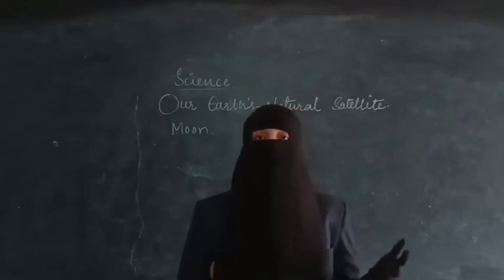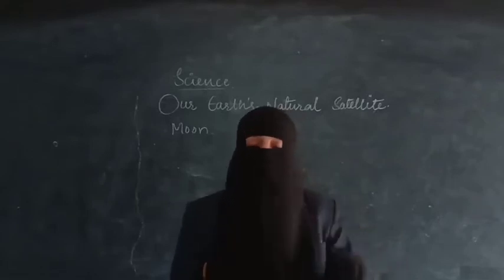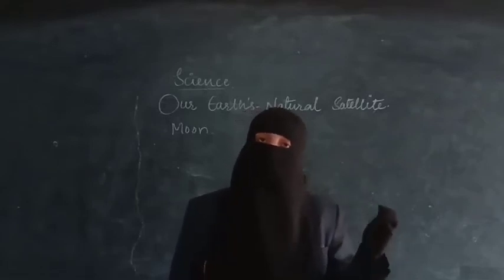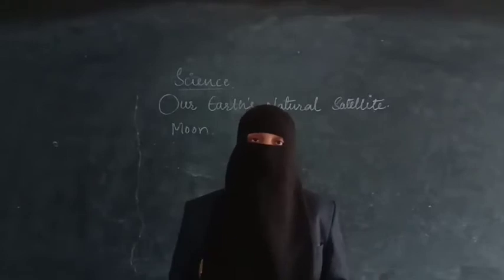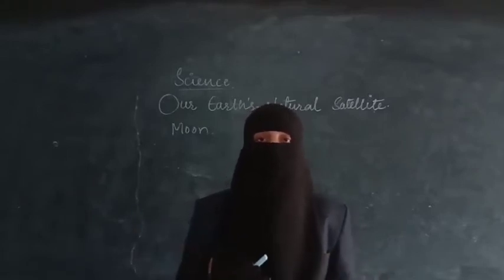So an object that is very heavy on the Earth will look very light on the moon. People here are able to walk because of the gravitational force, but on the moon, as the gravity is very low, we can float in the air. We discussed many things about the moon in the last session. In this session, we are going to learn about the phases of the moon.